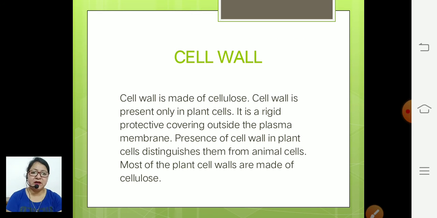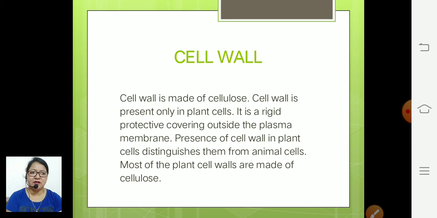After the plasma membrane, if we discuss the structure of the cell, then in the case of a plant cell, there is an extra structure, that is the cell wall. The cell wall is made up of cellulose, and it is present only in plant cells. Cellulose is a very rigid structure. Rigid means strong. It is a very protective structure that is present outside the protoplasm.